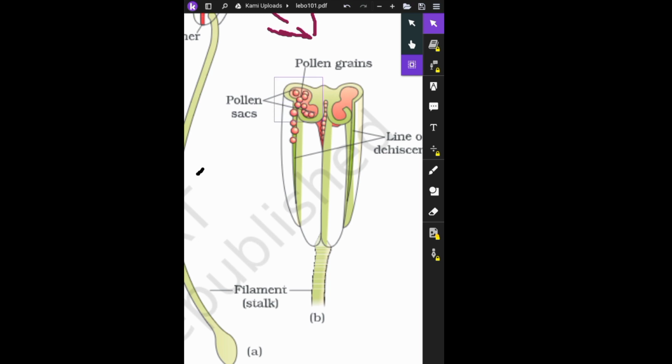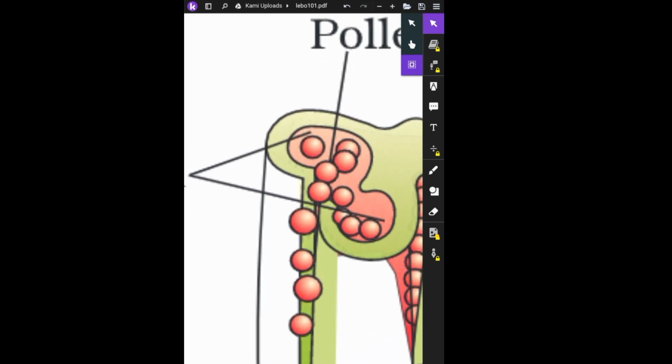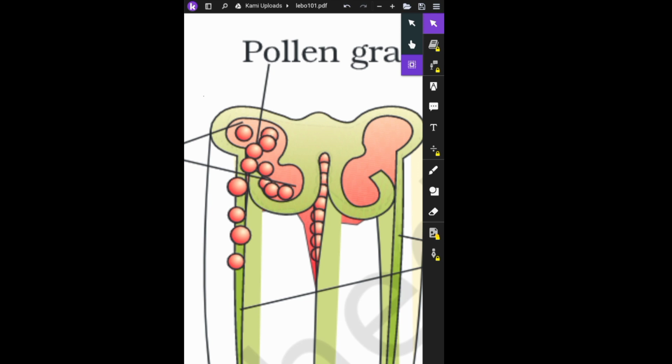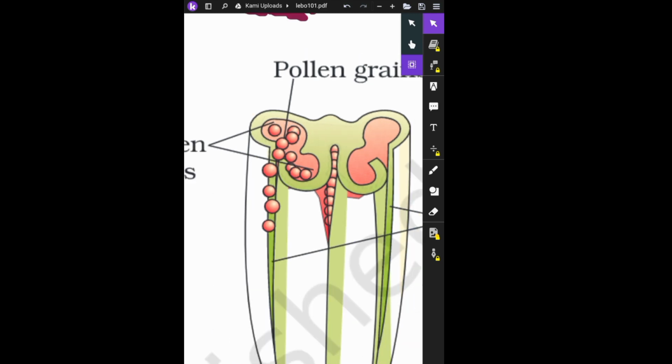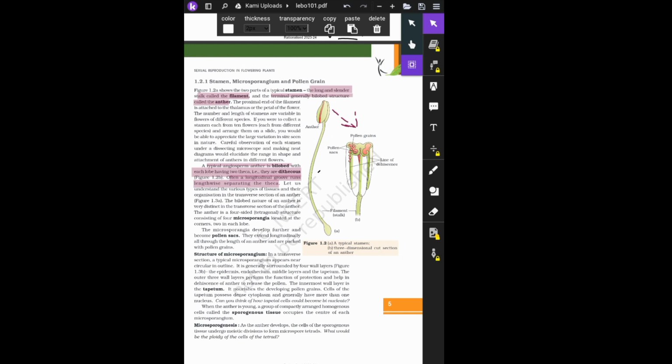See, here is the bilobed structure. It is one lobe and this is the other lobe, as we knew from the first paragraph of this page. Zooming into this theca, it is again divided into two, so this is the first one and this is the second one. Similarly, if one lobe contains two theca, then two lobes contain one, two, three, and four theca. That's why it is known as bilobed and having two theca, that is dithecous.